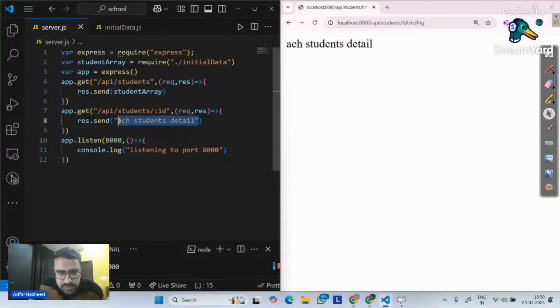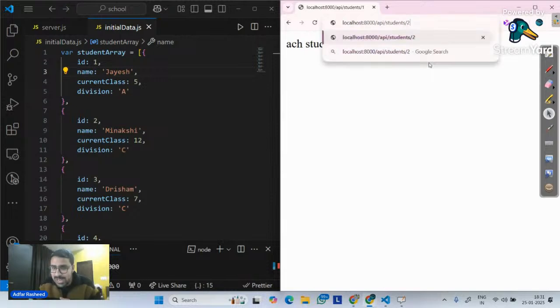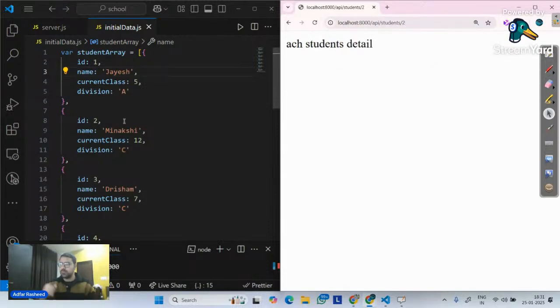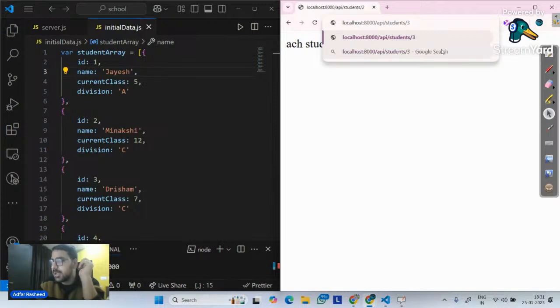But do we really want to see this particular response in the output? No. What do we want? We simply want that if my ID is 1, in that particular case, display the student 1 details, Jayesh's details. If the ID is 2, display Meenakshi, and so on and so forth. But how can I implement that? There's a simple approach. Based on what this dynamic value is, make a search inside this array. If the ID of that particular object matches this param, give me that object. Is this what your logic is?